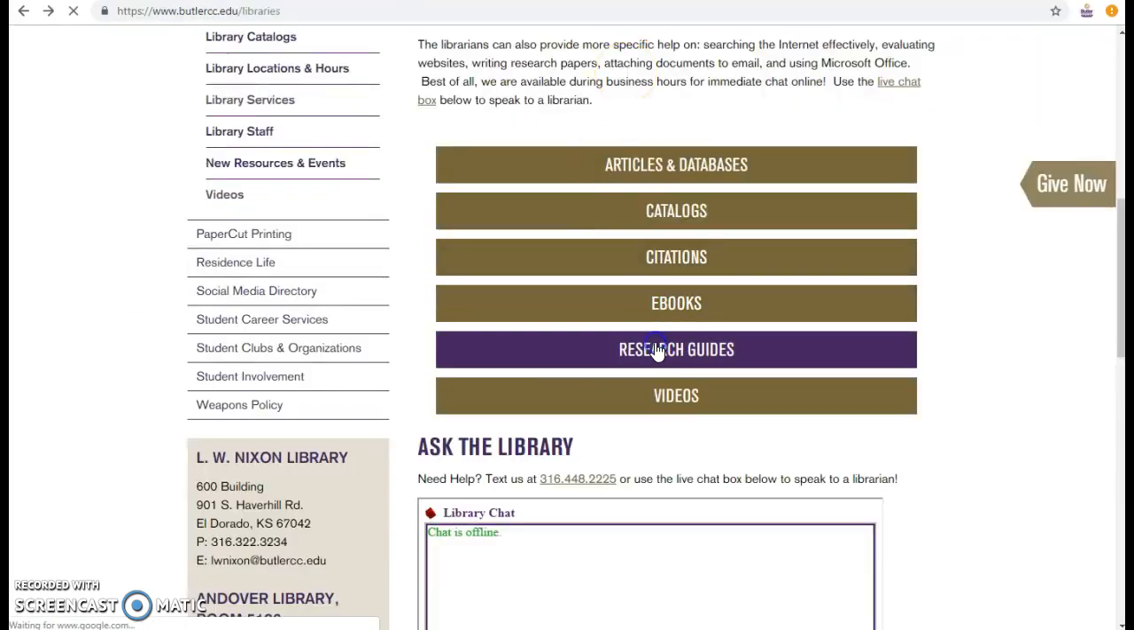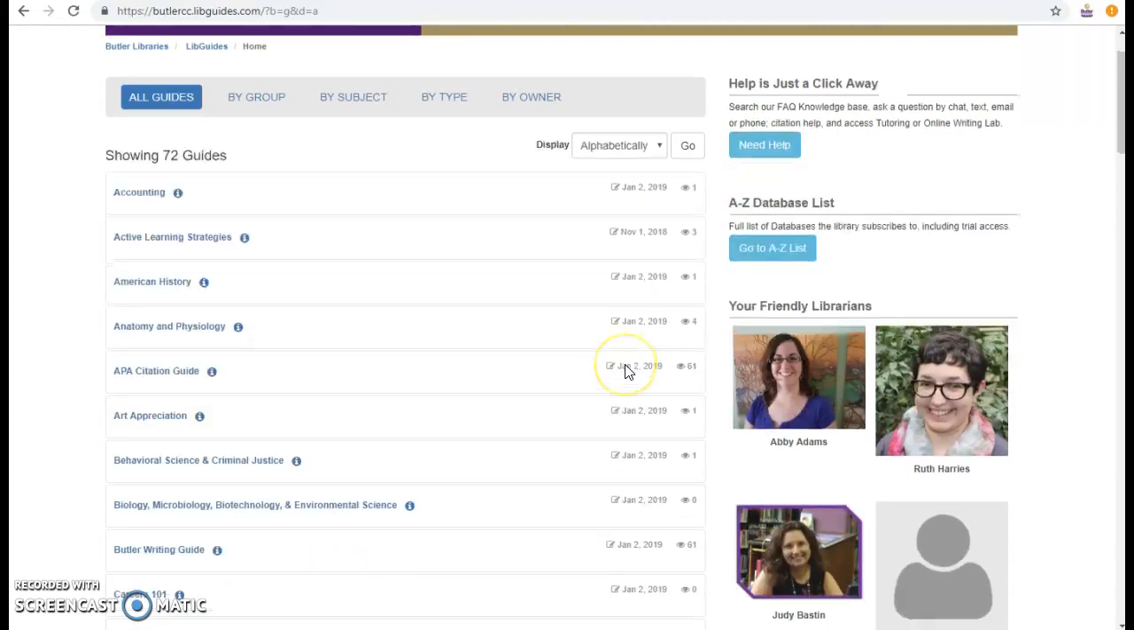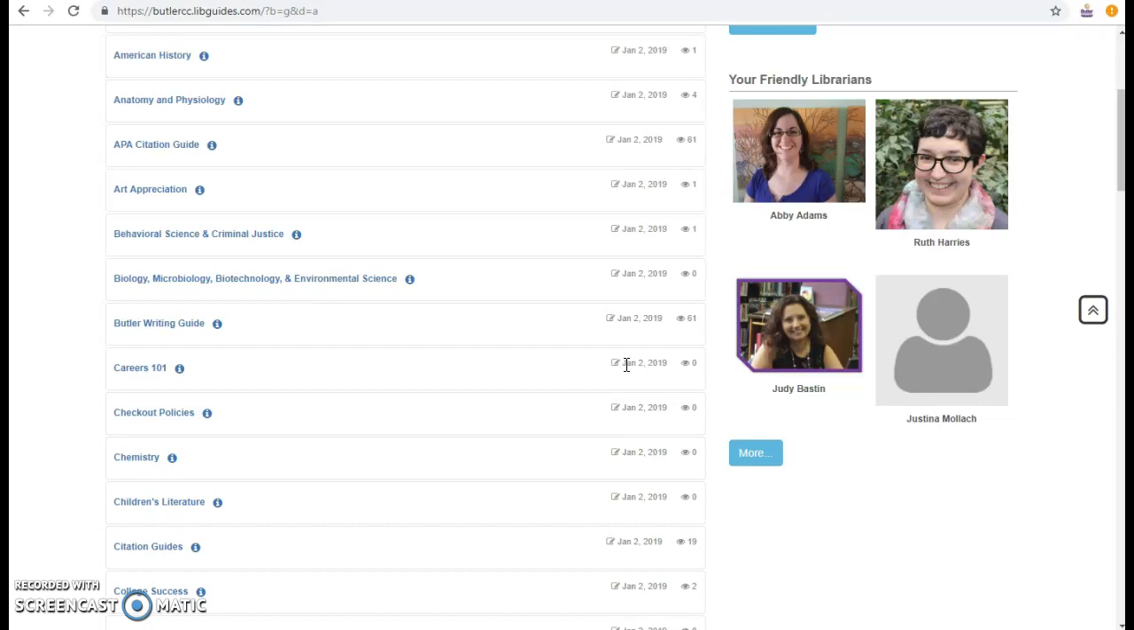Finally, Research Guides collect several resources that you can use in your classes. They're categorized by subject name and can provide ideal topics and places to begin searching for your papers.